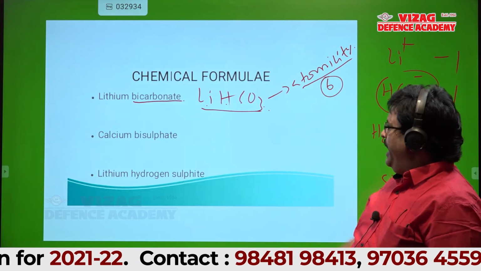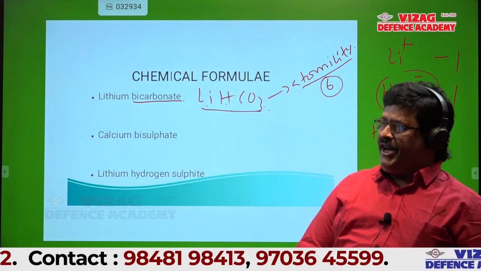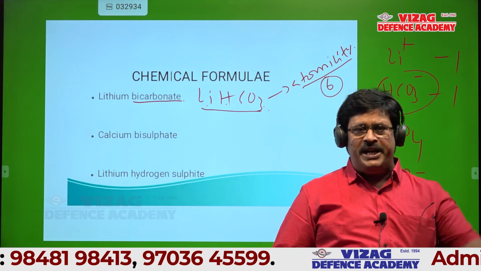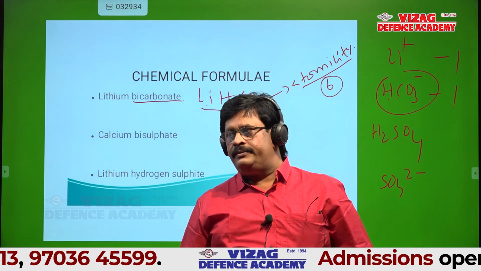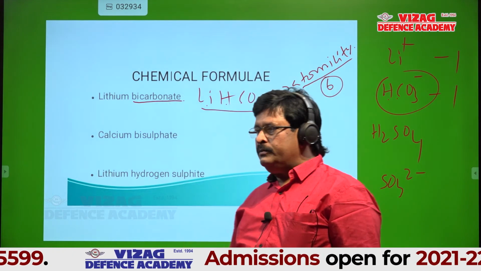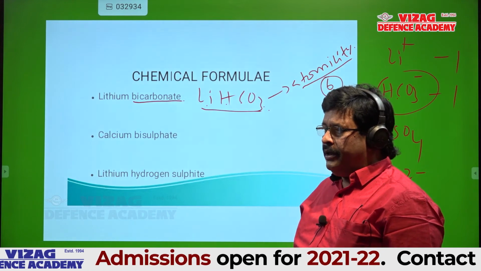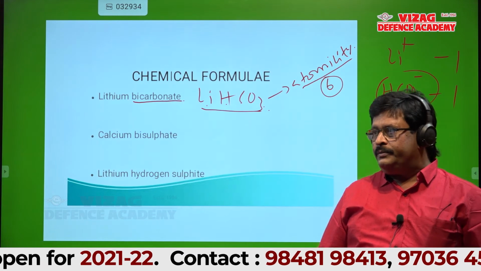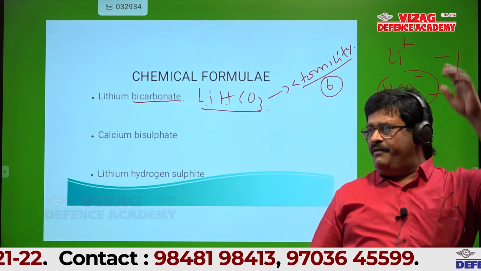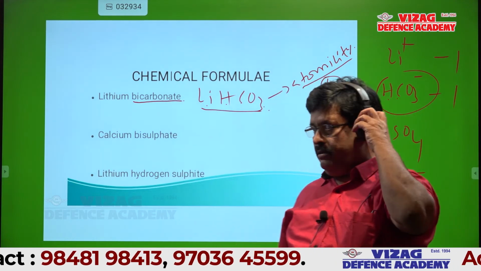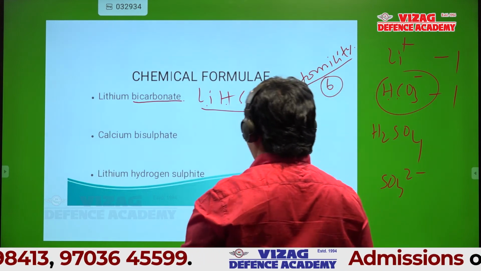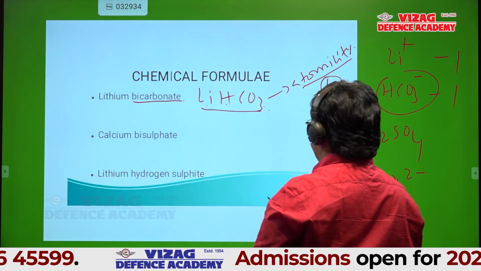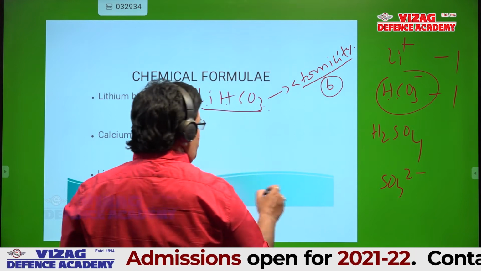Okay. Can anyone tell the formula of calcium bisulfate? Students, please do it fast. Ca2HSO4 twice. Is that right? Can anyone tell bisulfate ion? HSO4 minus.